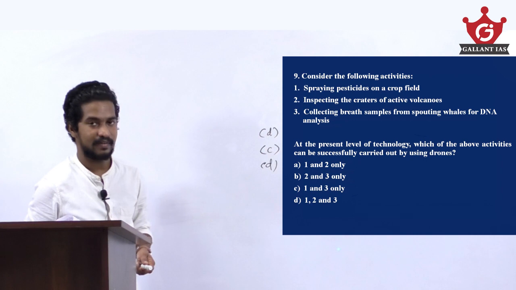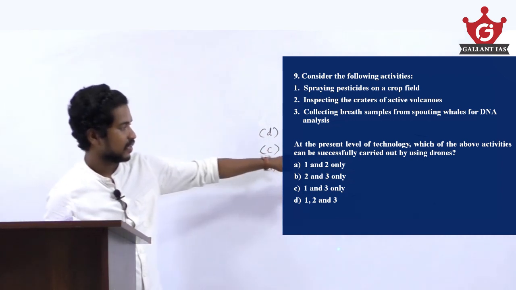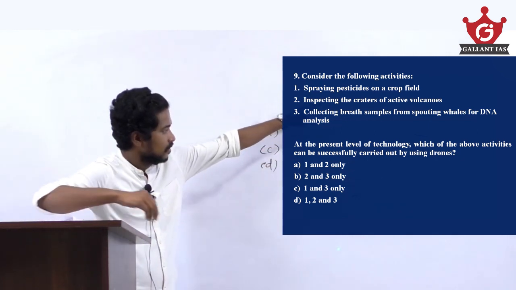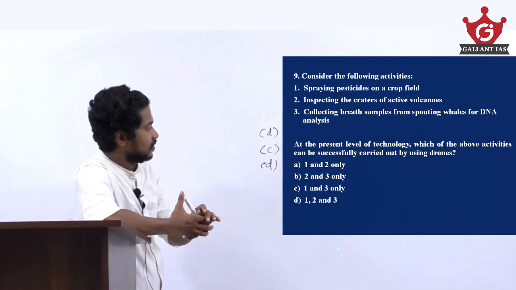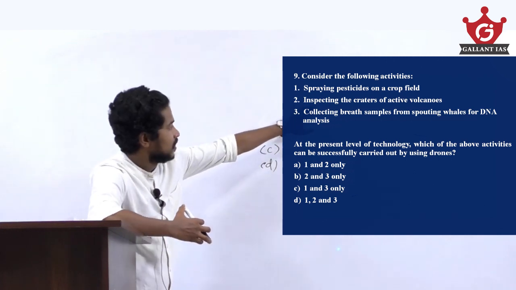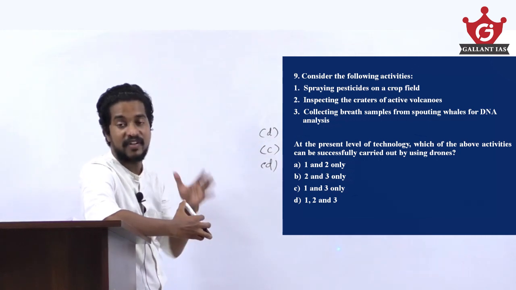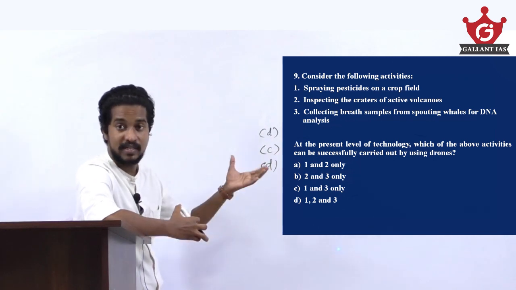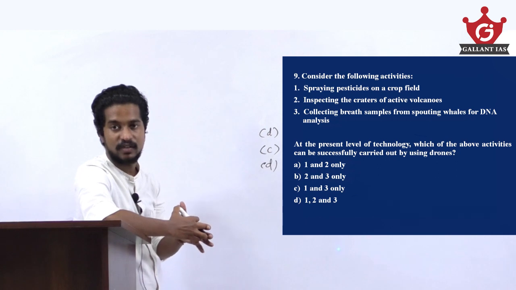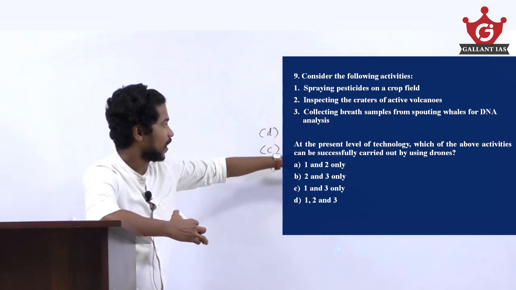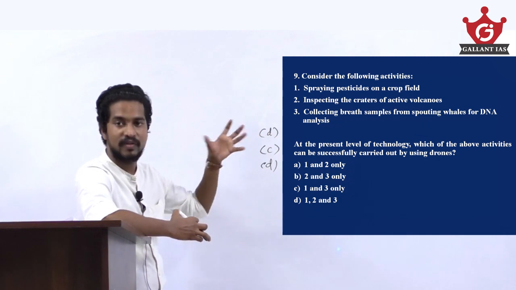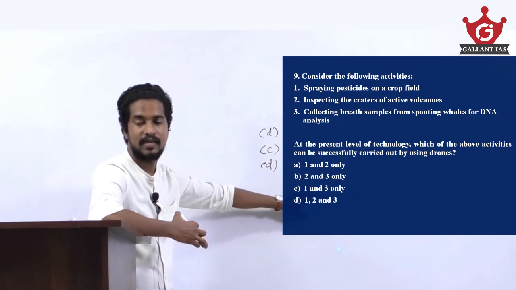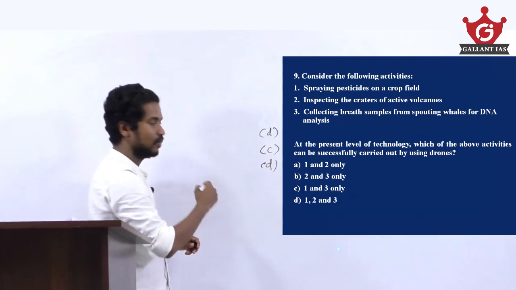Consider the following activities. At the present level of technology, which of the above activities can be successfully carried out by using drones? Spraying pesticides on a crop field is possible. So here the first statement is right. And inspecting the craters of active volcanoes, by using drones we can do that. So this statement is also right. And collecting blood samples from spouting whales for DNA analysis, by using drones it can also be done. So here all the statements are right. So here the right answer is option D, 1, 2 and 3.